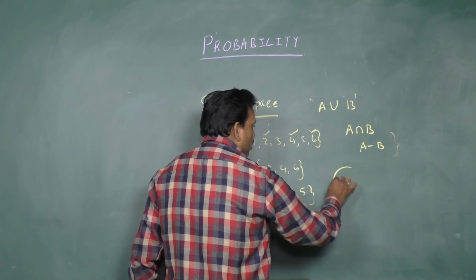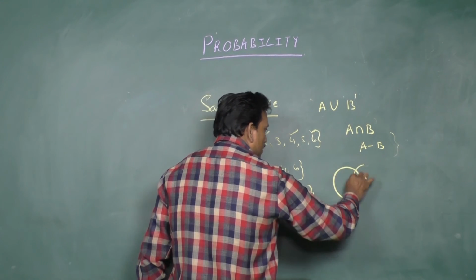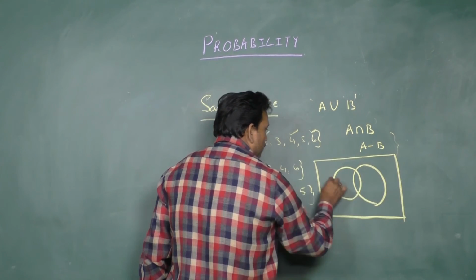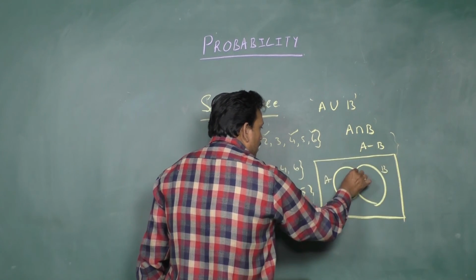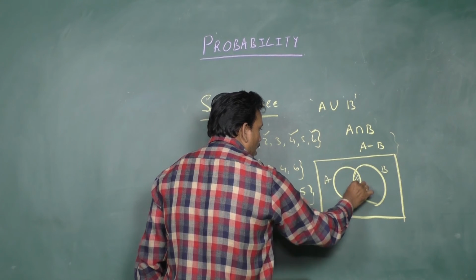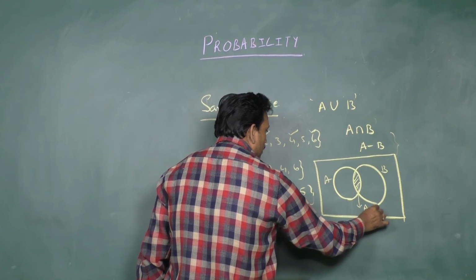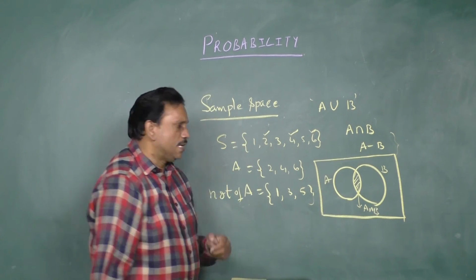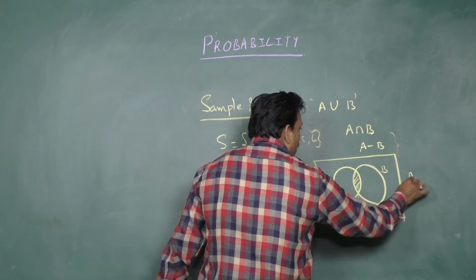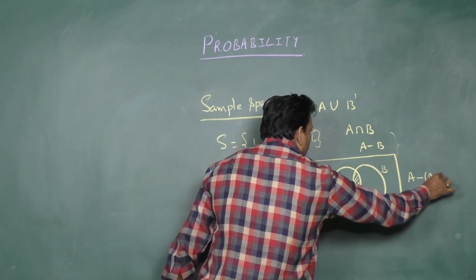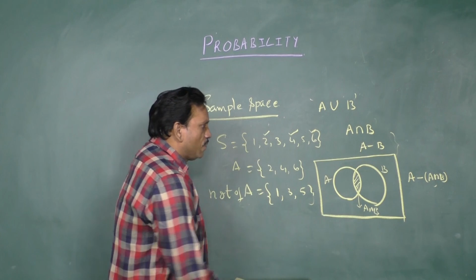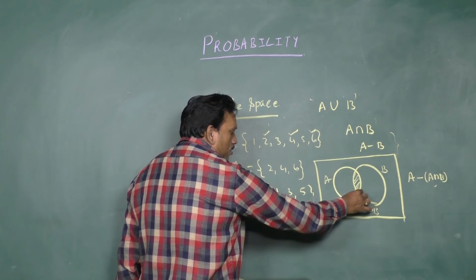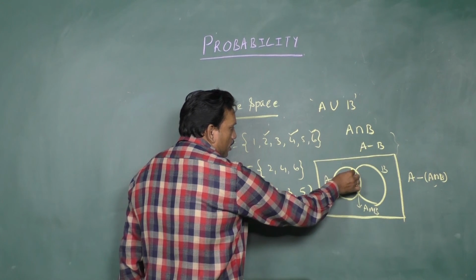Set theoretically, you can also say it like this. See, this is set A and this is set B, and this is A intersection B. This part is the common part of these two. Now, A minus B is also A subtracting A intersection B. That means from the total set A, if you remove the common part, only this part is left.